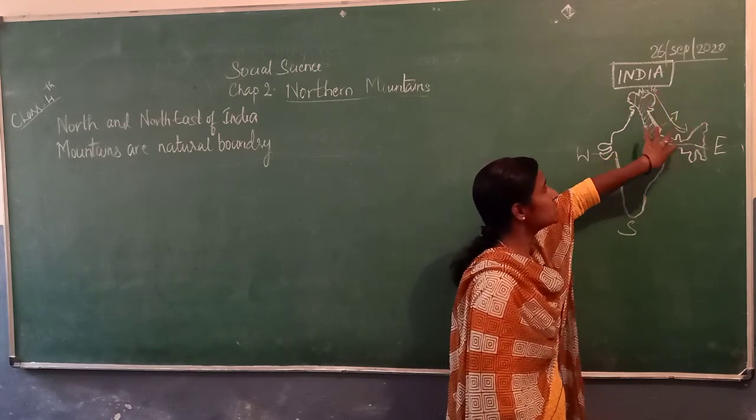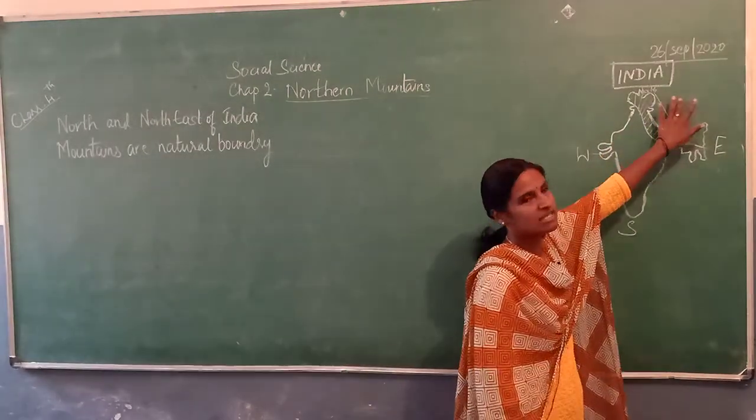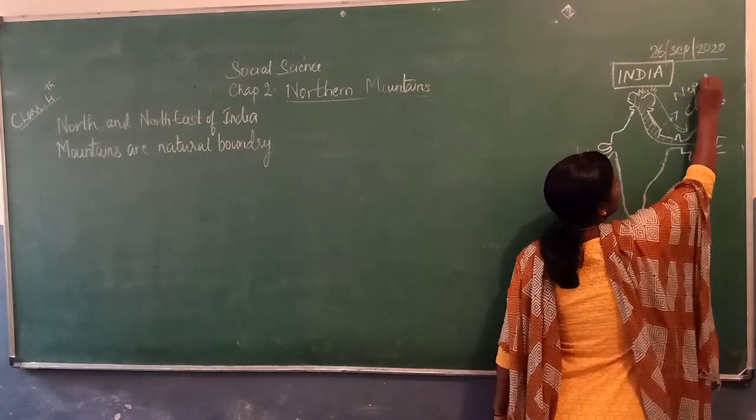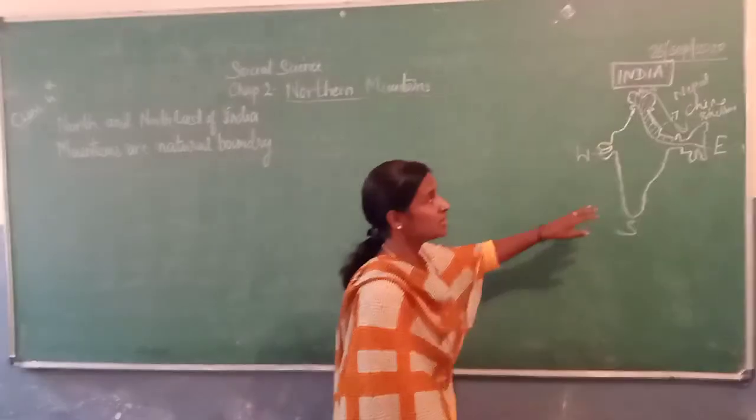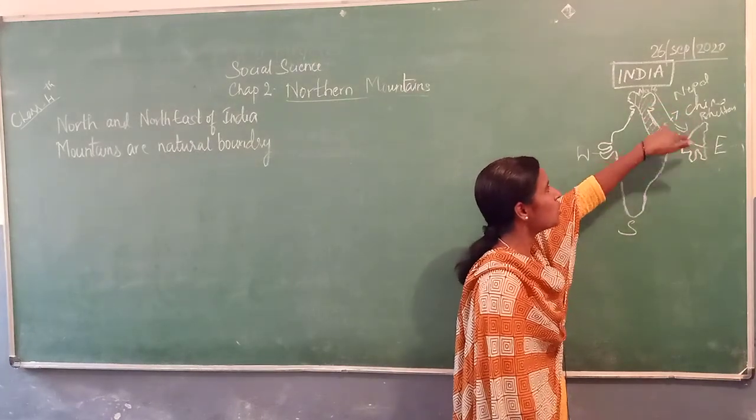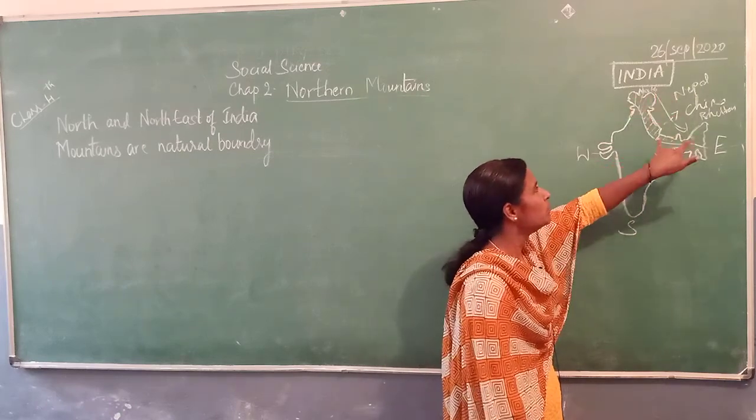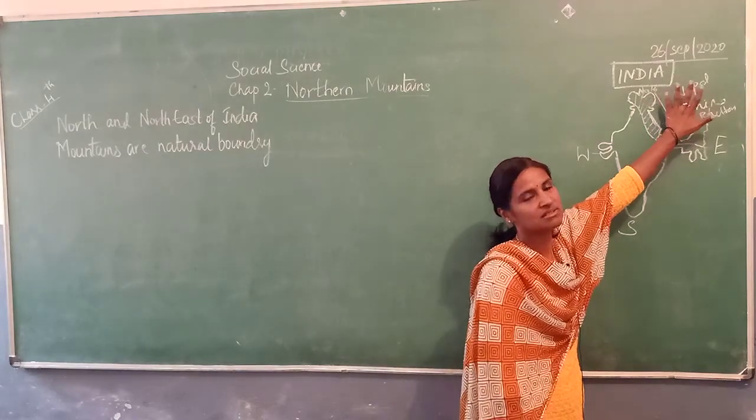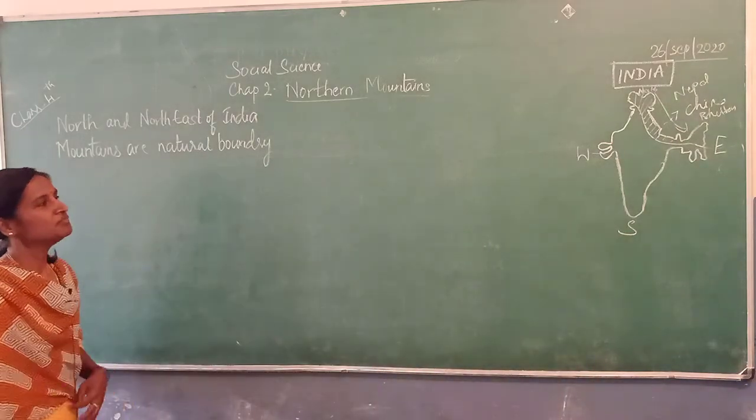These mountains are natural boundaries between India and, for example, China, Nepal, Bhutan, right? In the first chapter I taught you the neighboring countries to the northeast, right? Do you all remember? So these mountains are a natural boundary, a natural compound between India and China, Nepal and Bhutan. Those come on the northeast side, neighboring countries, right? This is very important.